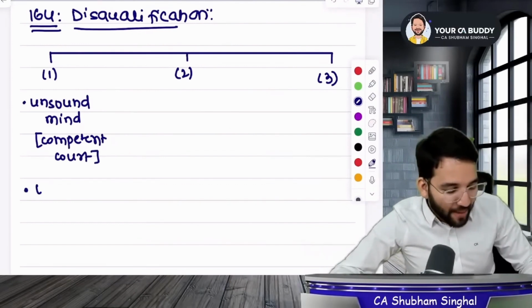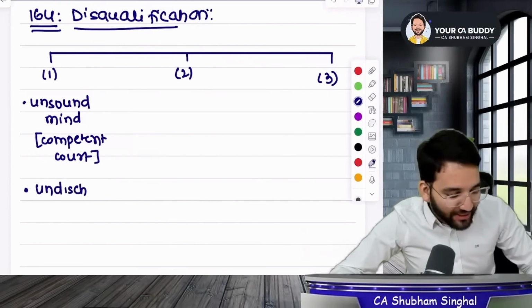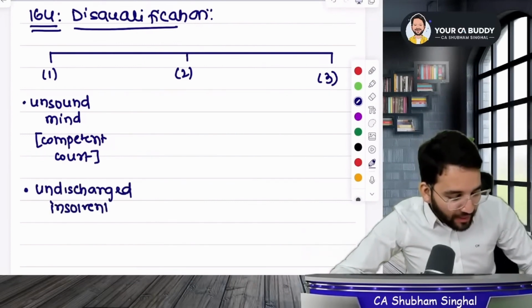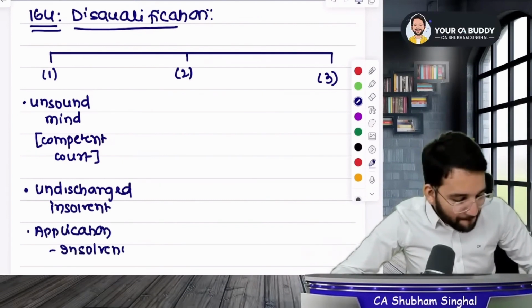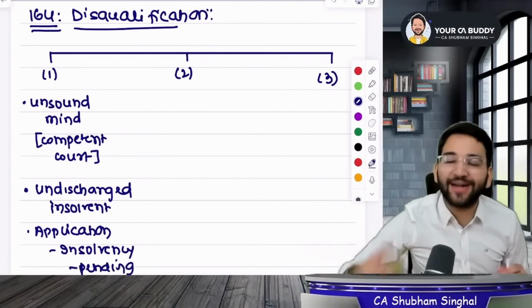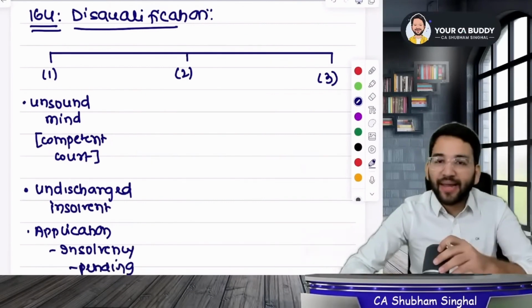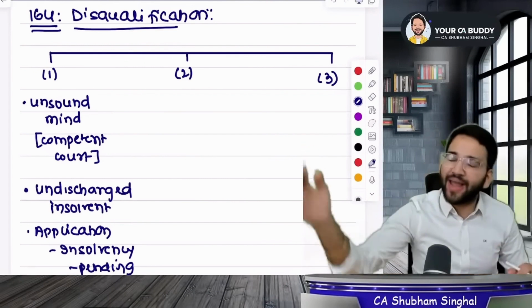Second, sir, if you are an undischarged insolvent. Sir, are you an undischarged insolvent? Or your application for the insolvency is pending. What did I say? You're either an undischarged insolvent. What does it mean? Your case is still going on. The case has not been closed yet, okay?